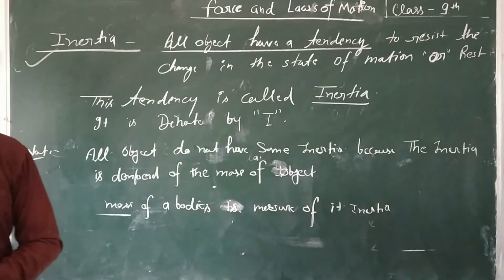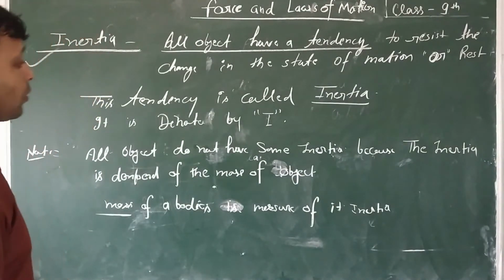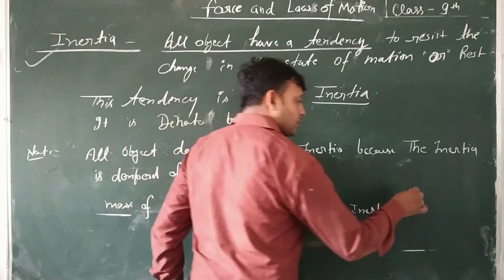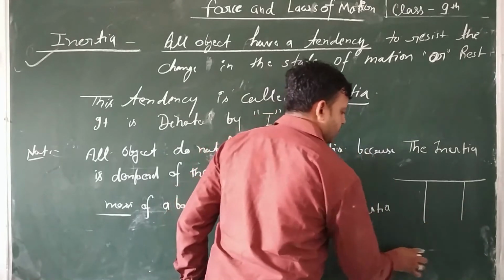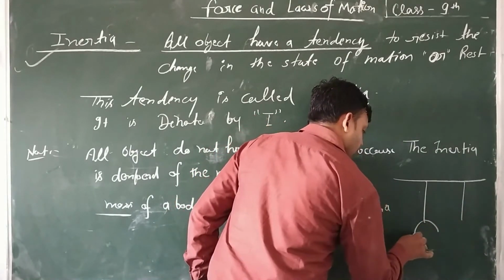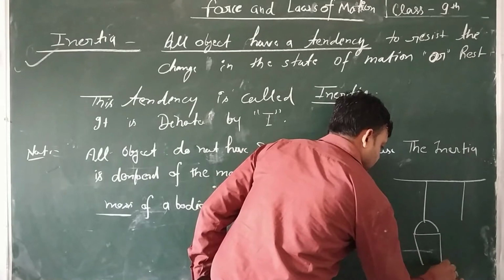Now by example, this is a hanger, this is a string. We have two baskets.